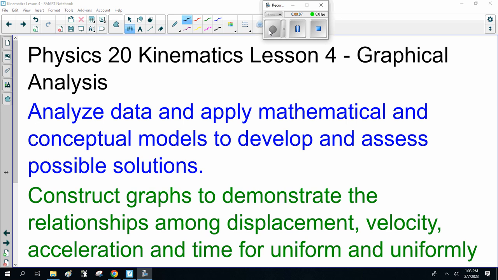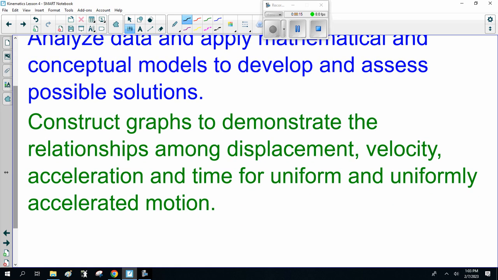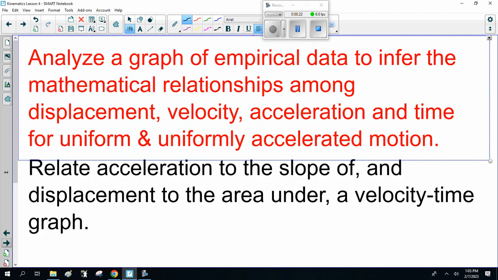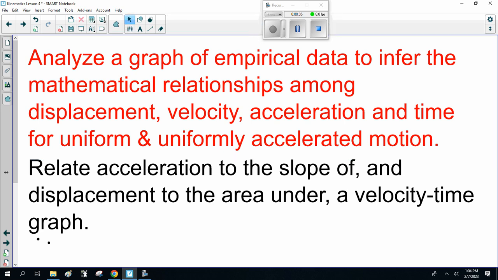So today we're going to do quite a few things. We're going to analyze data and apply mathematical and conceptual models to develop and assess possible solutions. We're going to construct graphs to demonstrate the relationships among displacement, velocity, acceleration, and time for uniform and uniformly accelerated motion. We're going to analyze a graph of empirical data to infer the mathematical relationships among displacement, velocity, acceleration, and time for uniform and uniformly accelerated motion. And we're going to relate acceleration to the slope of, and displacement to the area under, a velocity time graph.